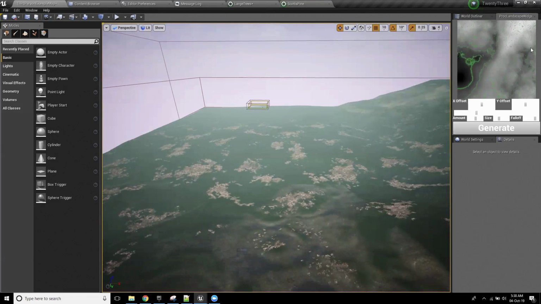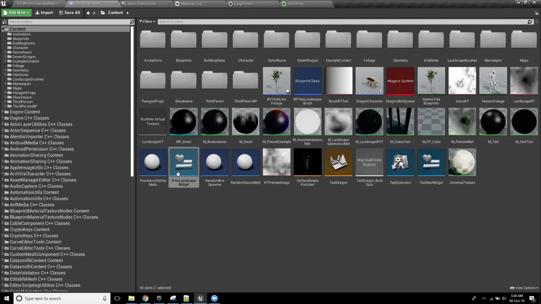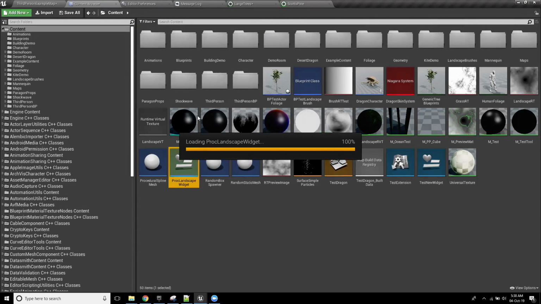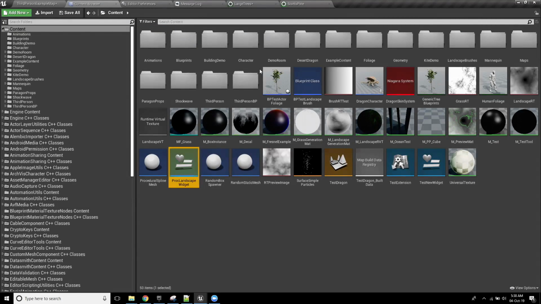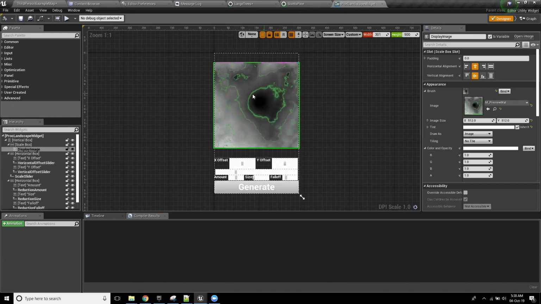Now, this looks like something that would be complex, but it's really not. I'm going to open up this editor utility widget. This doesn't involve a single line of code. This is all Blueprint. I've literally just created the widget by dropping in a display image, which is the preview, and then down the bottom, I've generated a bunch of sliders and a big old generate button.